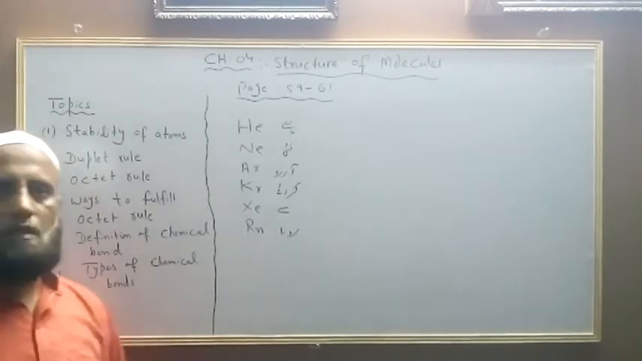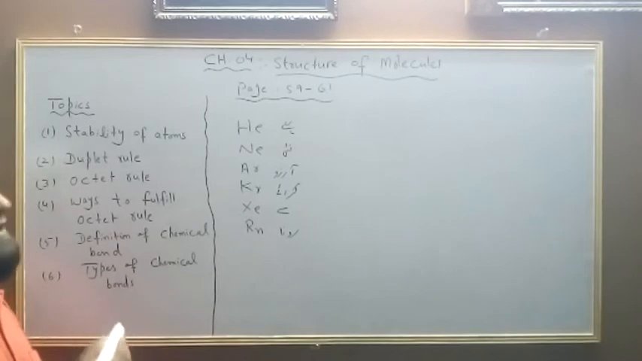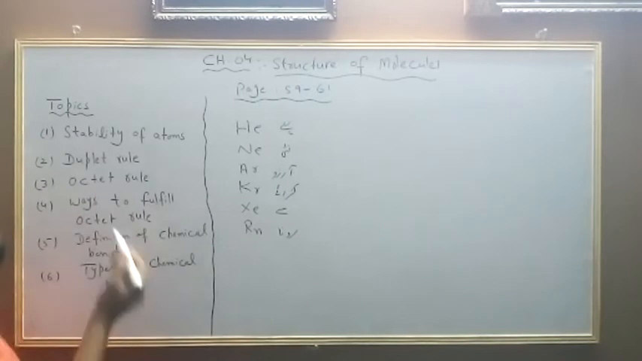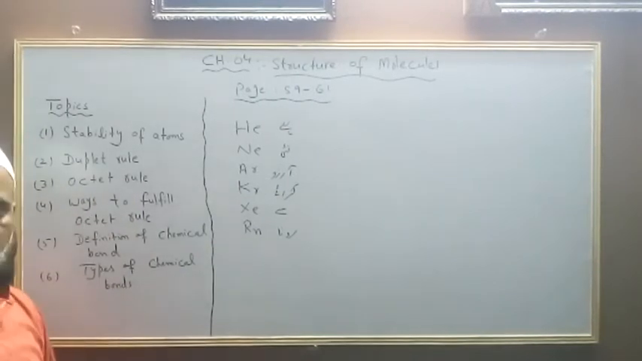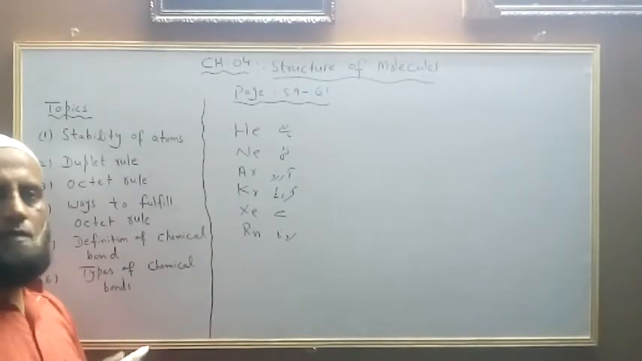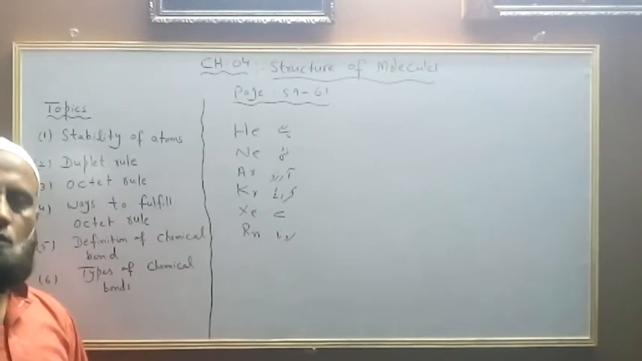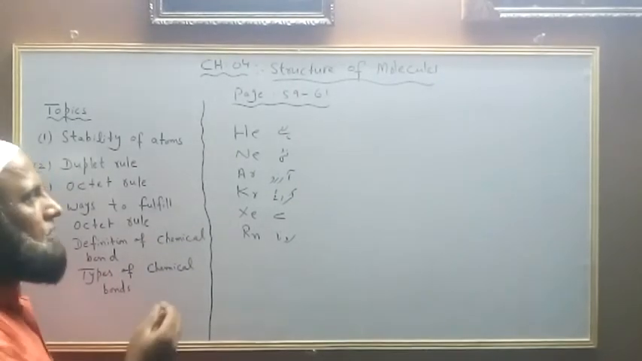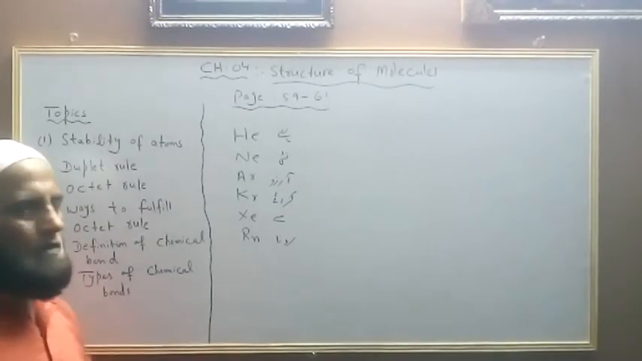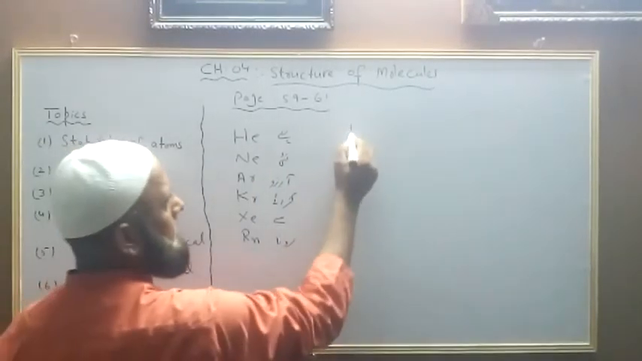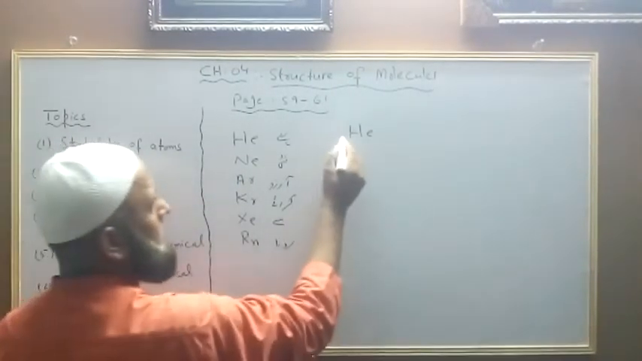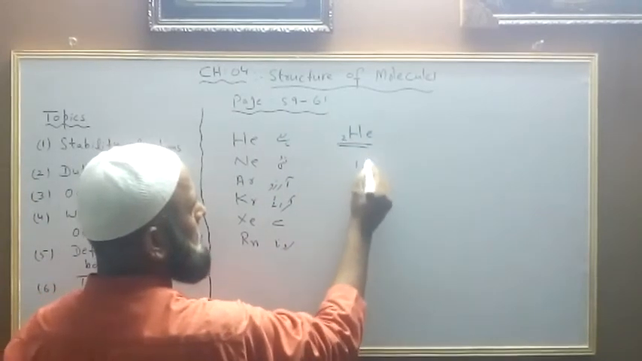What is the property of these elements? These elements fulfill the duplet or otherwise octet rule. Now, every atom of the periodic table wants to get the electronic configuration of noble gases. Here, the first noble gas is helium. If we look at the electronic configuration of helium, its atomic number is 2, so 1s2.